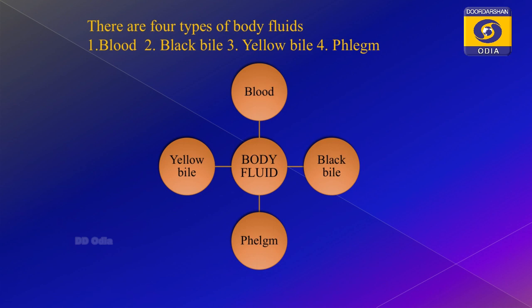What are the 4 fluids? The blood, the black bile, the yellow bile, and the phlegm. We know that in Ayurveda they are called Vata, Pitta and Kapha. That means here the condition we are talking about is the bile.